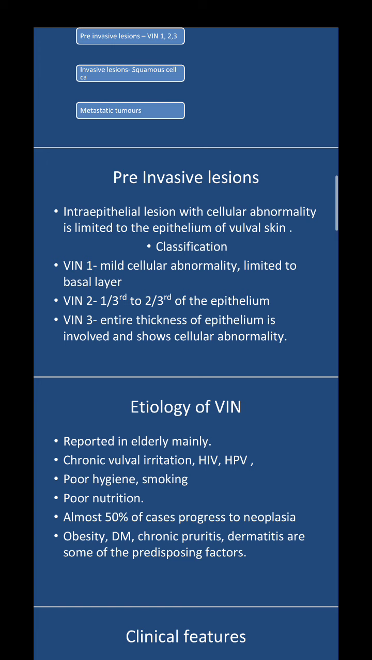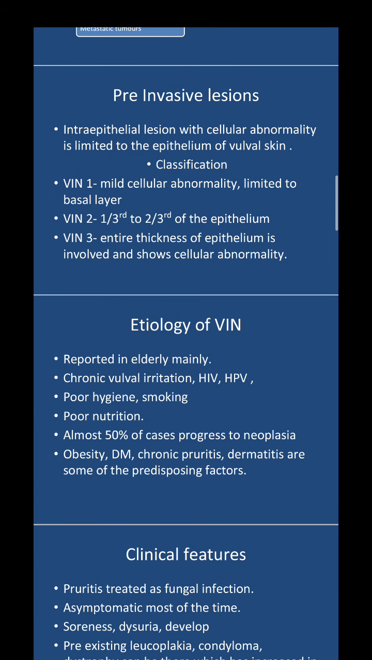VIN 1 is a mild cellular abnormality limited to the basal layer. VIN 2 is when 1/3 to 2/3 of the epithelium is involved, and VIN 3 is when the entire thickness of the epithelium is involved, but the basal layer or the basement membrane is not being eroded. That will become invasive.